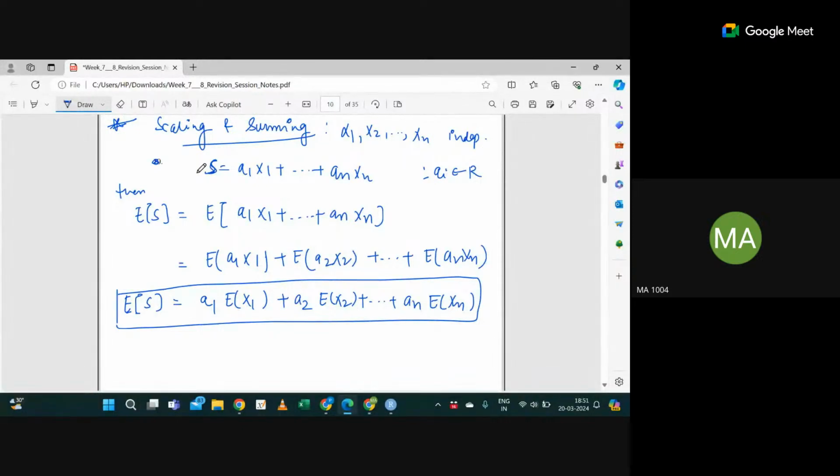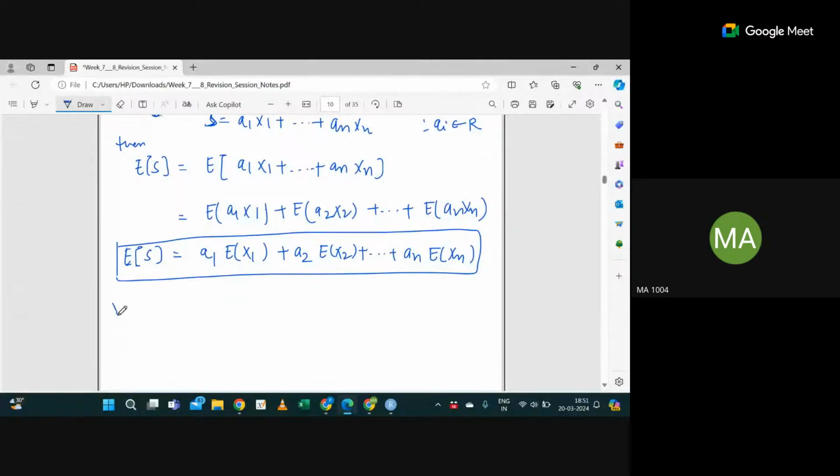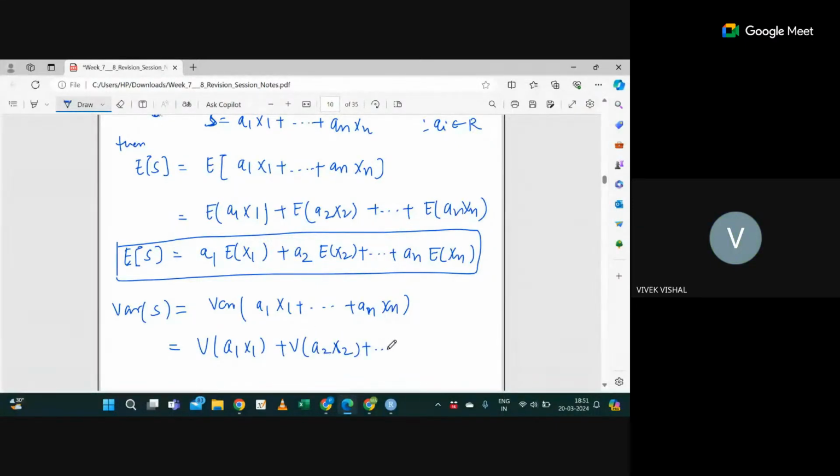Similarly, what about the variance of S here? The variance will be of a1 X1 plus and so on. Now tell me what I should write next. It will be a1 squared, variance of X1, plus a2 squared, variance of X2, up to an squared, variance of Xn. Since all the Xi's are independent, I can separate the terms, right?